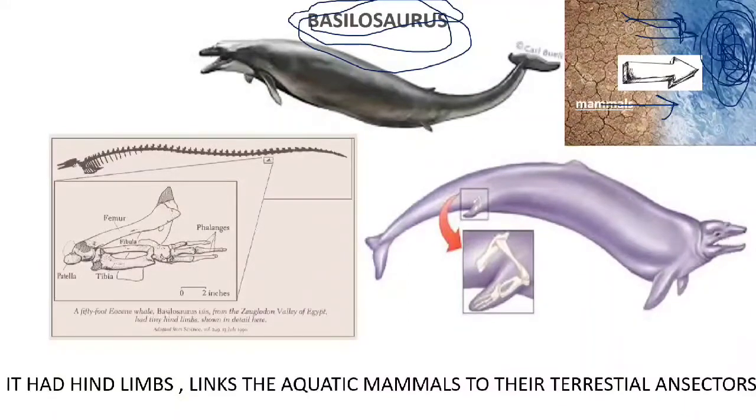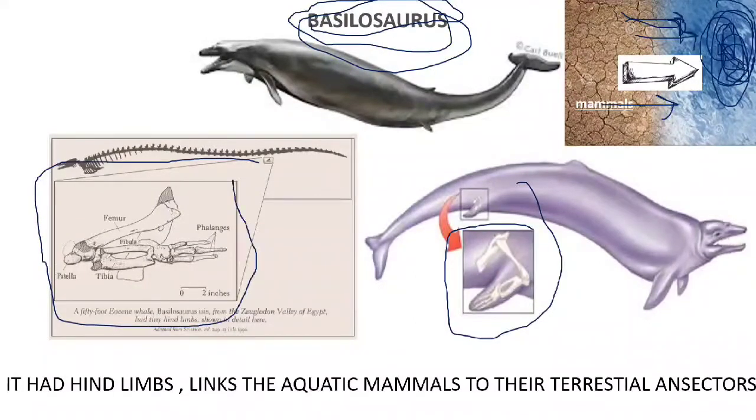How can we say that? Because in the fossil of the Basilosaurus, there are hind limbs present. In this picture, you can see the hind limb. So the hind limb is present, and aquatic animals don't need any kind of hind limb. So this is telling us that Basilosaurus has moved from land to water. So it has hind limbs, linking the aquatic mammals to their terrestrial ancestor.